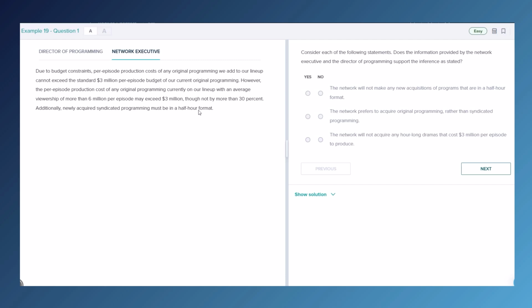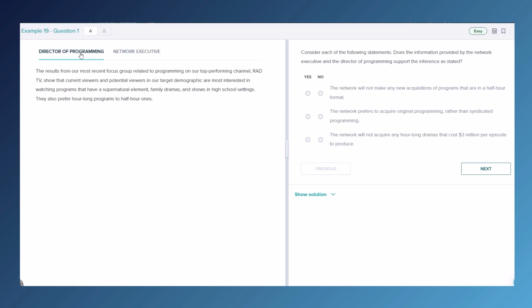The network prefers to acquire original programming rather than syndicated programming. That is not supported. It says newly acquired syndicated programming must be in the half-hour format, and also there is this $3 million per episode budget on their current programming and any new programming. And this one is just about preferences, so no, B is not supported.